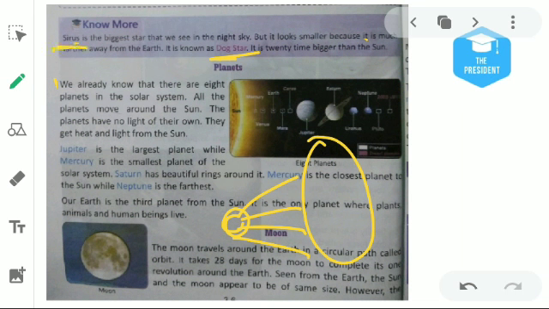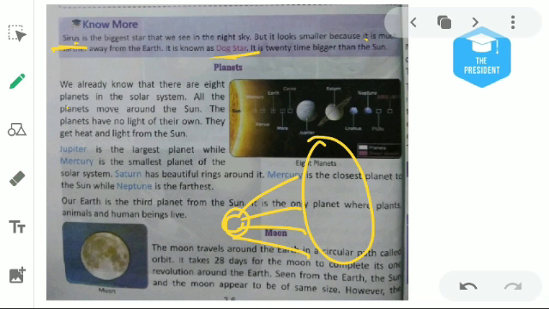Now, what are the planets found in the solar family? Here I am going to read, we already know that there are 8 planets in our solar system. We know that, no? We have a total of 8 planets in the solar system. All the planets move around the sun. All these planets, where do they move? They move around the sun.